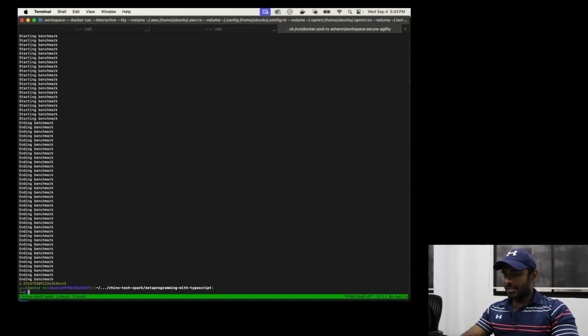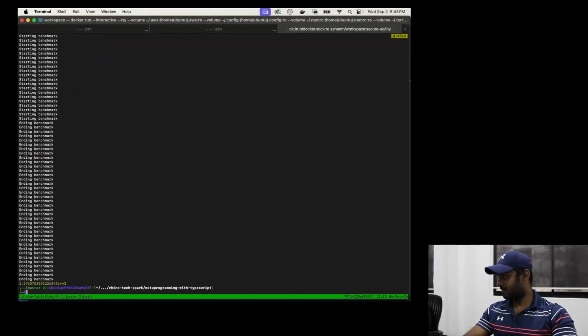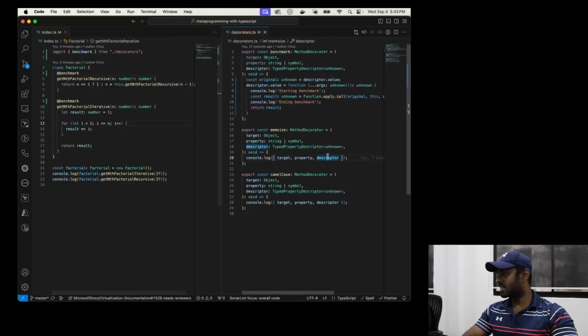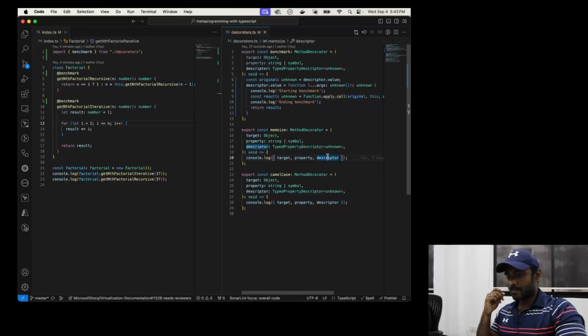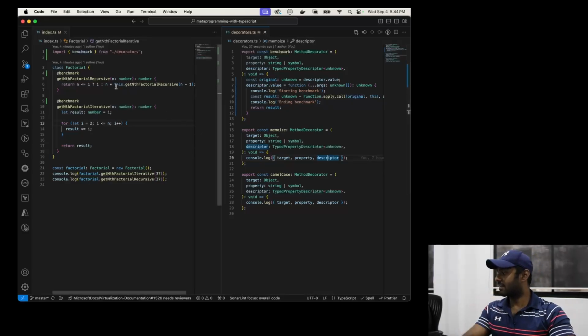All right, a bit weirder than what we expected, right? Can anyone tell me why this happened? I was expecting just one console log, but ultimately I got a whole bunch of lines. So let me open up the code. Can anyone tell me what could be the reason why it happened? Because of the recursive function. Exactly, right? We have a recursive call.